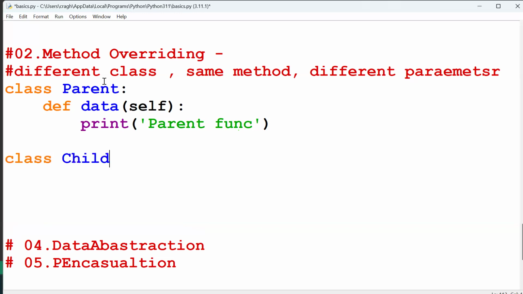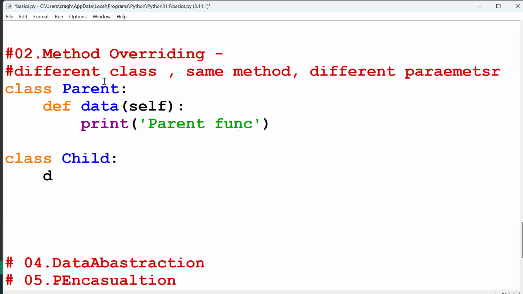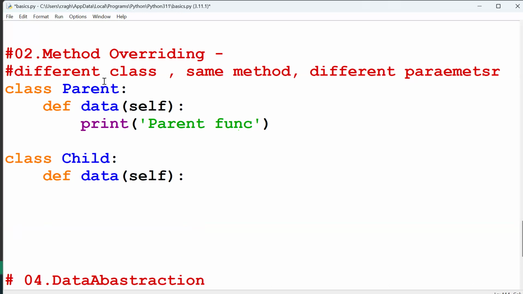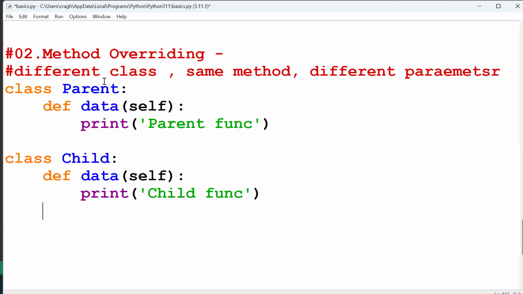Then the class name is Child. Then def the same method, method name data, the same method should be used here. So self, still we didn't pass any parameters here. Print of "this is child function." Now, as an object, I will call the child component.